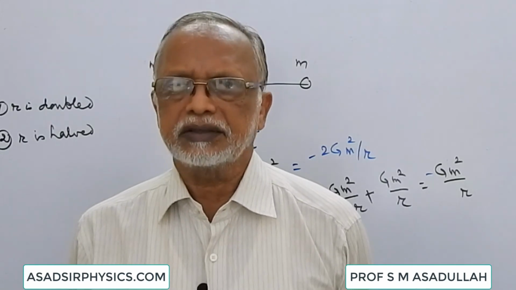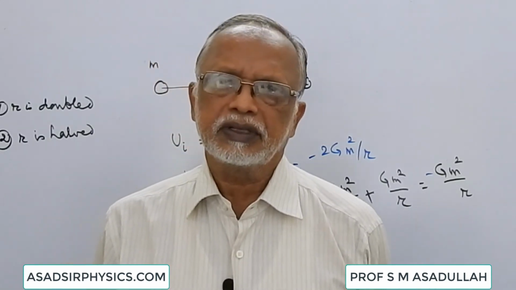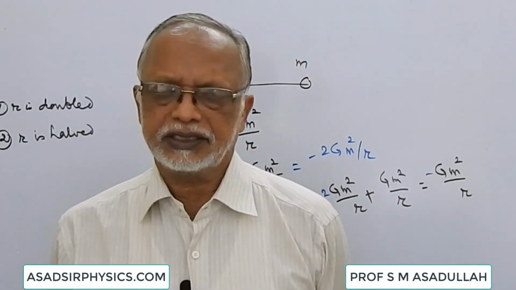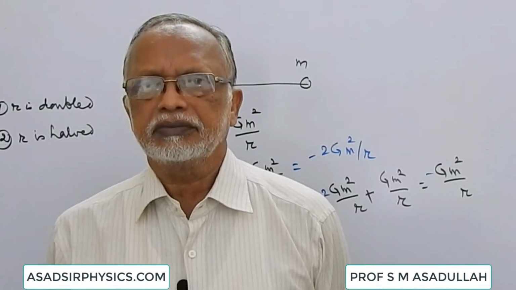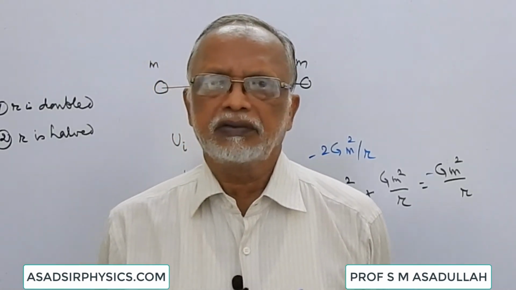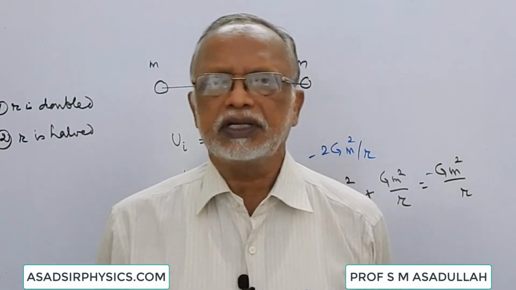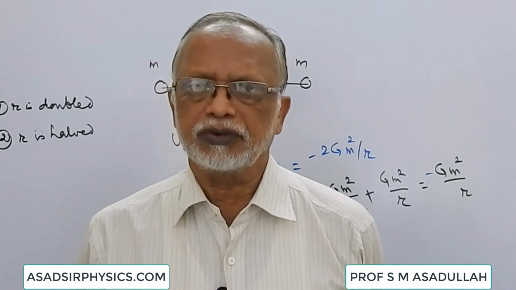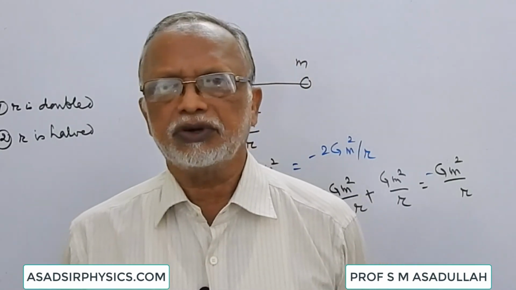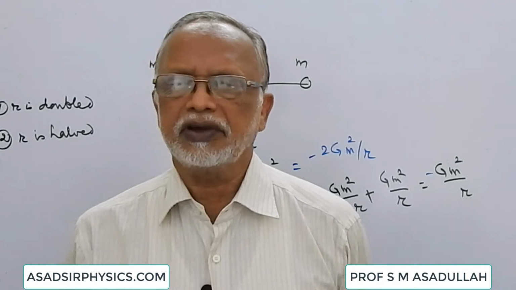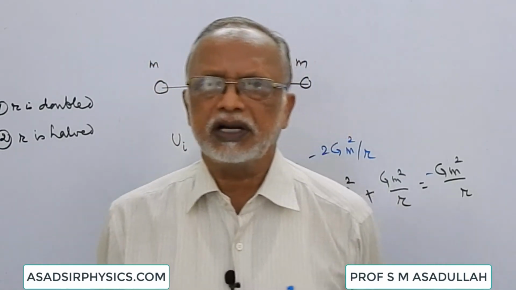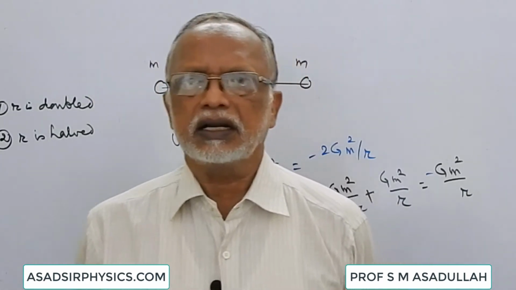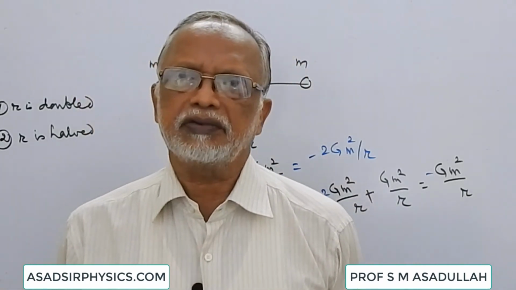If they are released, then they start moving. Their potential energy will get converted into their kinetic energy. Now we can say which has got more energy, which has got less kinetic energy. Because both the bodies are moving with equal and opposite momenta, the lighter body will have more kinetic energy than the heavier body.